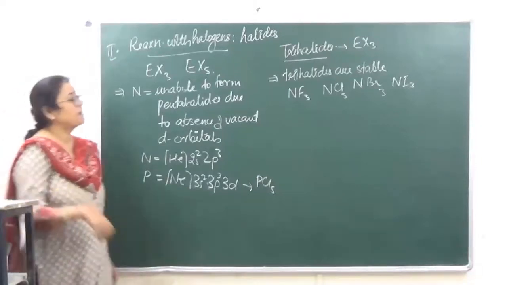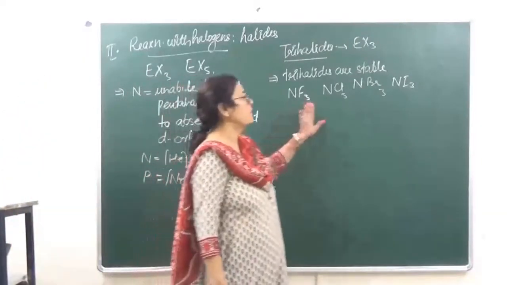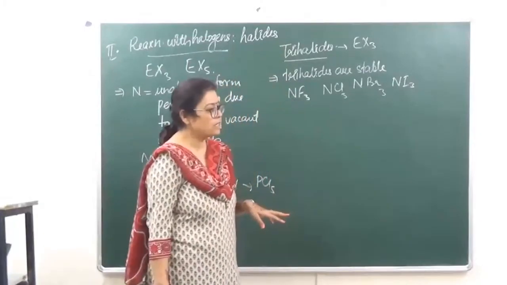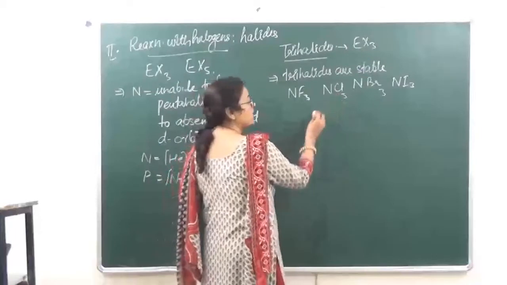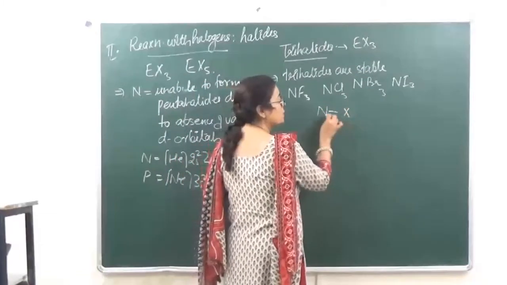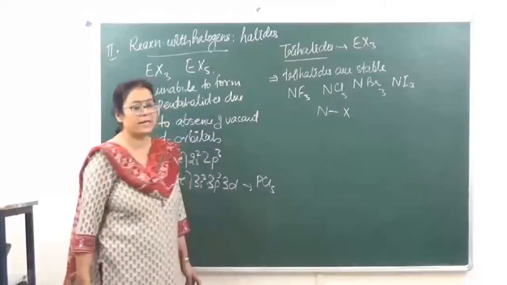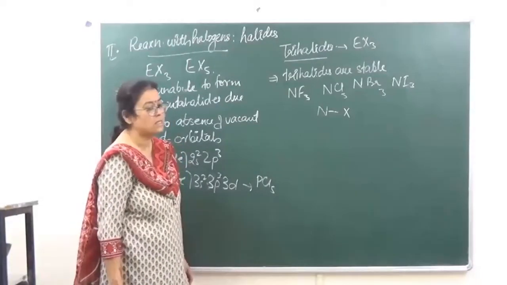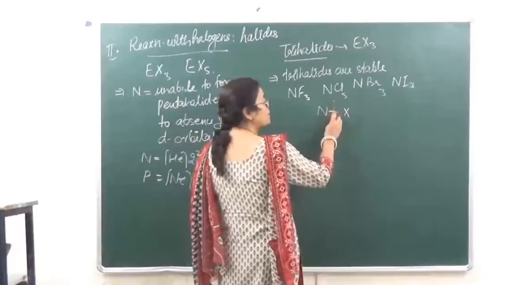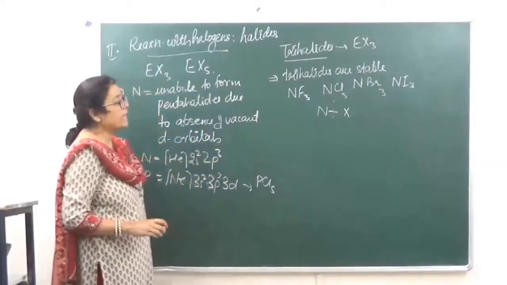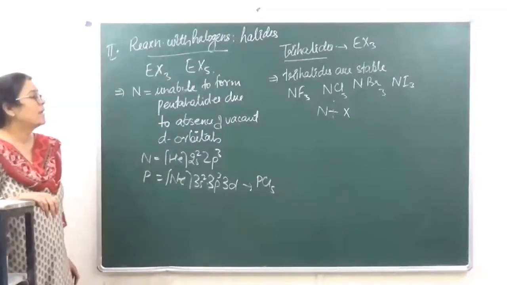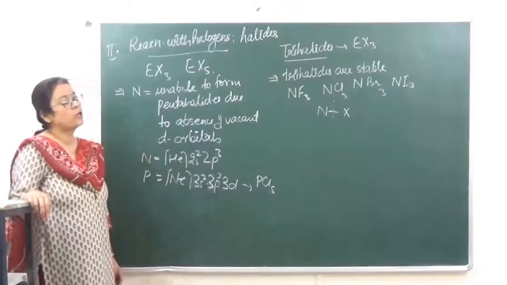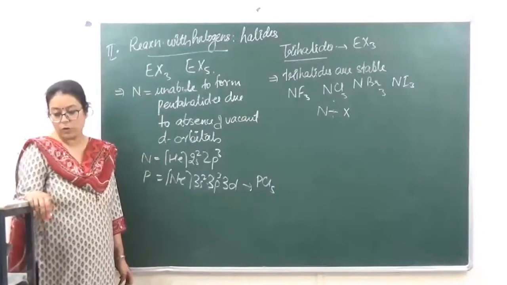Now why this is happening? This is because as we are traveling from chlorine to iodine, the size of the halogen that is going to increase. ठीक है? So अगर halogen का size increase होगा तो जो bond length होगी नाइट्रोजन और halogen के बीच में, that is also going to increase and the bond dissociation energy that decreases. Therefore this bond can be easily broken. In case of fluorine, the size is small, therefore the bond length is also small, bond dissociation energy is going to be high, so NF3 that is going to be stable.